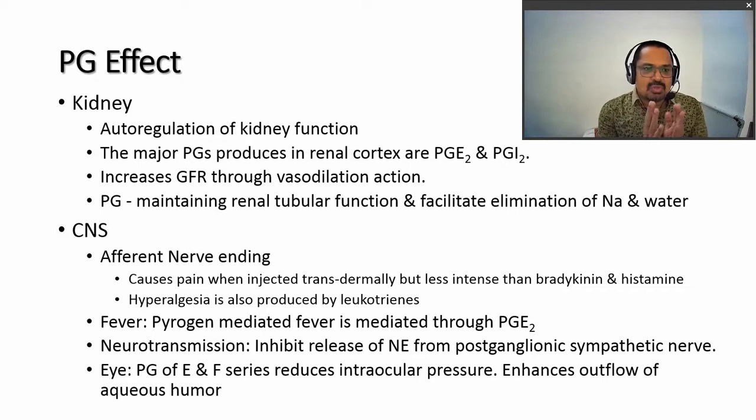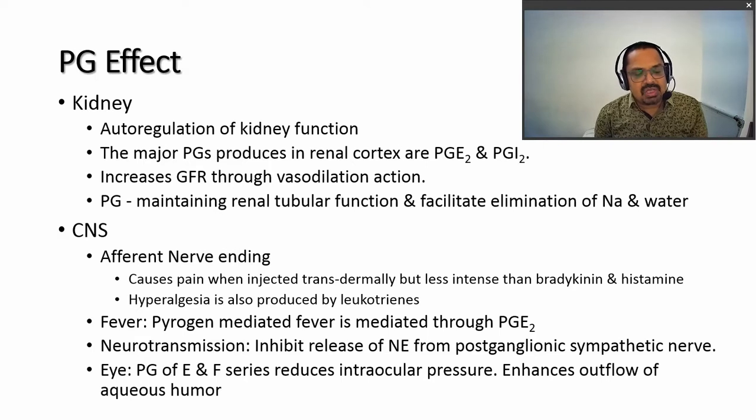Then the actions of these prostaglandins on the nervous system: they mainly act on afferent nerve endings, causing pain when injected near the nerve, though less intense than bradykinin and histamine. Hyperalgesia is also produced by leukotrienes. Leukotriene produces hyperalgesia, that is nothing but pain.